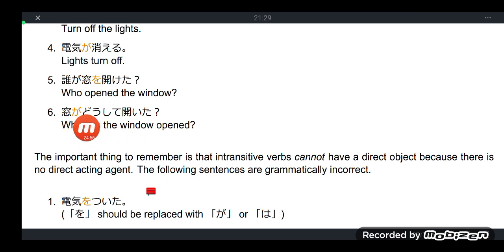But anyway, ga is not always directly tied to the doer of the action. As we have told in our previous lessons, ga is also an identifier particle. So it identifies mado, or window.